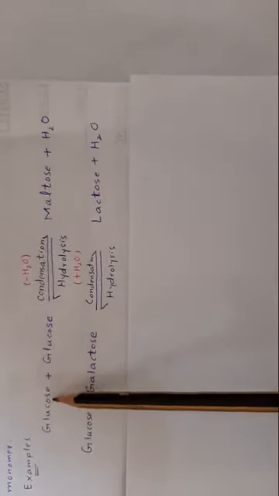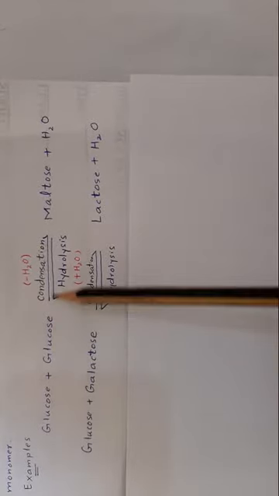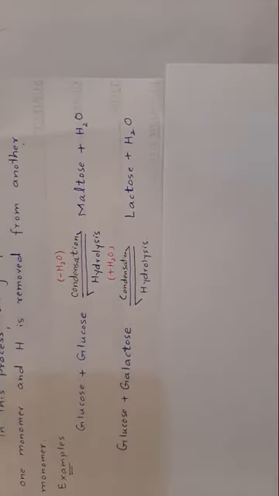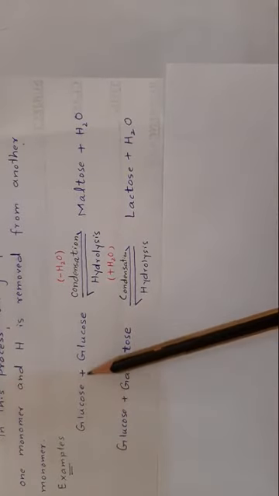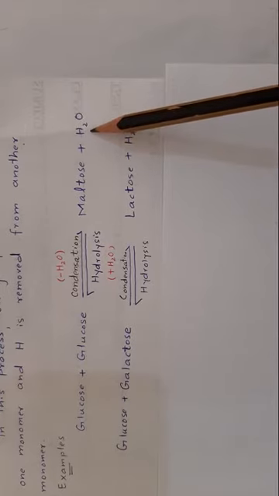Now some examples of condensation. For example, when two glucose molecules, monomers, join together, they form a disaccharide sugar known as maltose with the removal of one water molecule.